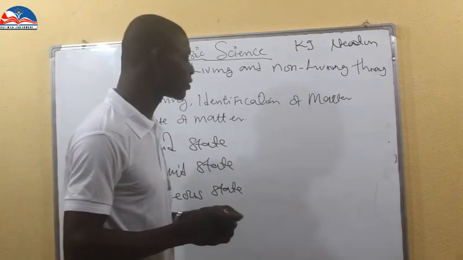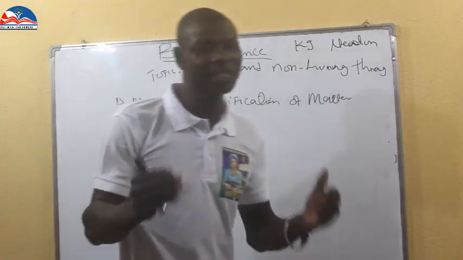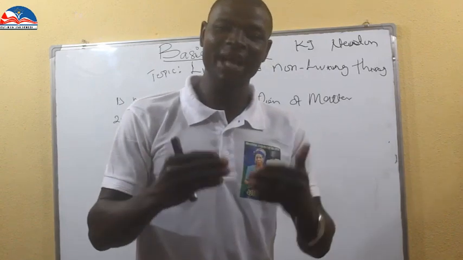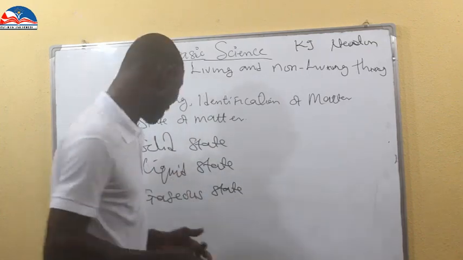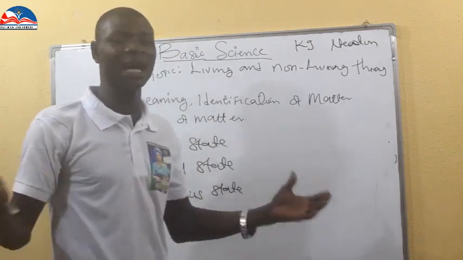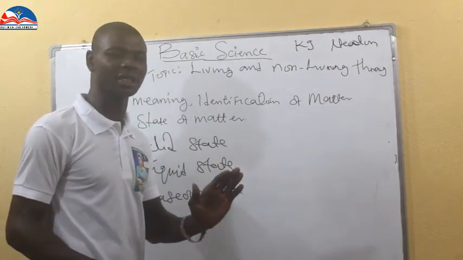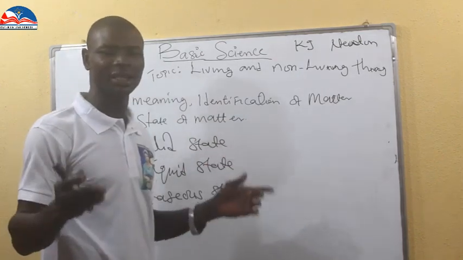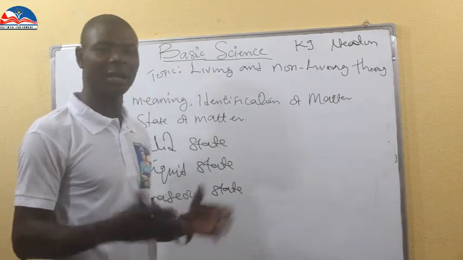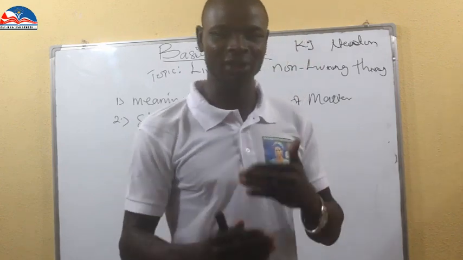So what is the state of matter trying to tell us? It is telling us that all those things that have mass and occupy space can be in a solid form, a liquid form, or a gaseous form. Now let us begin to explain them one after the other, starting with the solid state of matter.